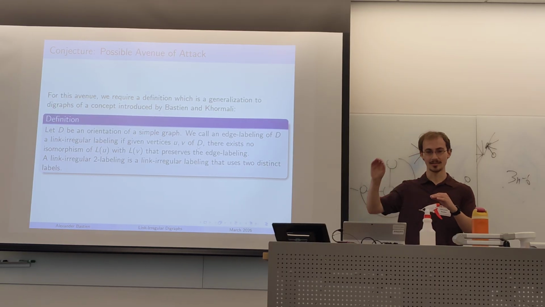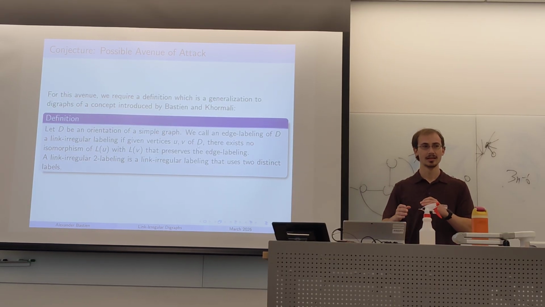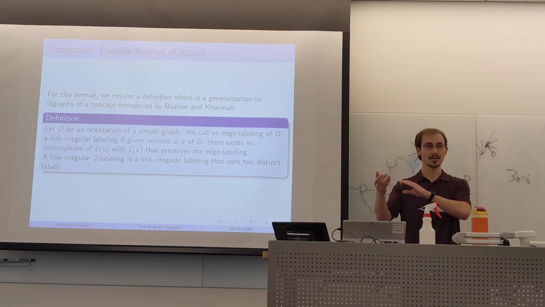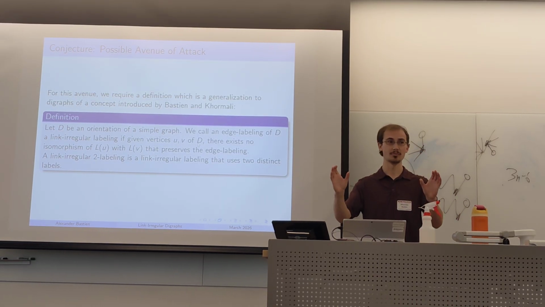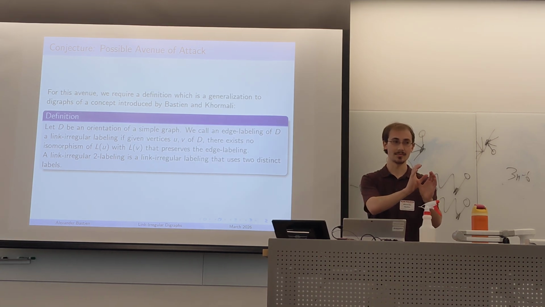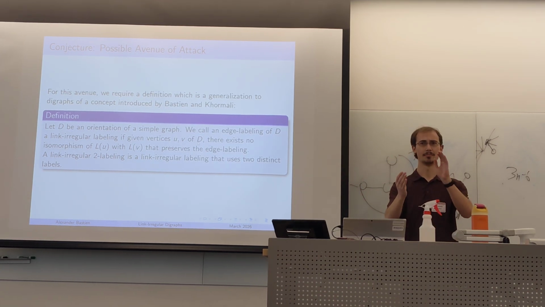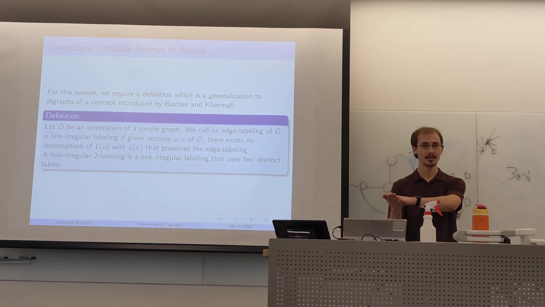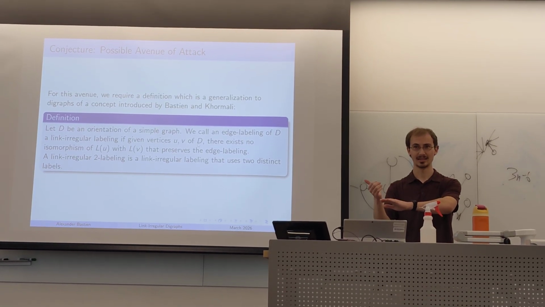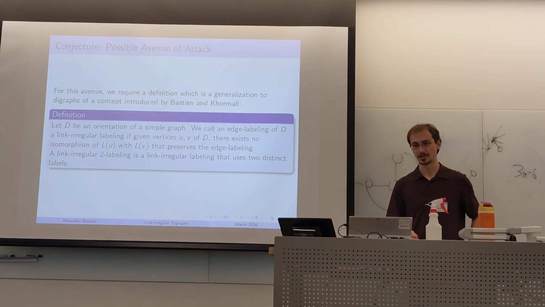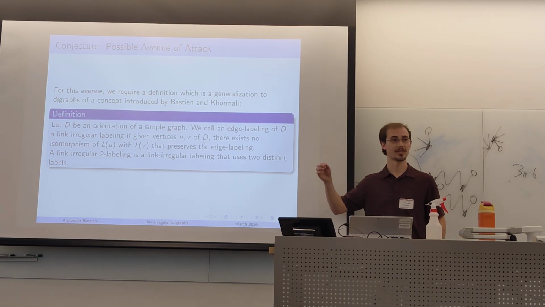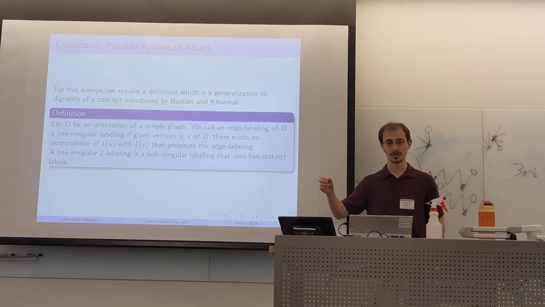Imagine we have a graph with lots of edges connected to each other. A link-irregular 2-labeling is a labeling such that if we have two isomorphic links and overlay them, the colors of the labeling don't match up, so a color-preserving map of the labels will not match.